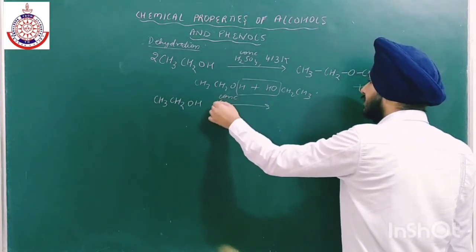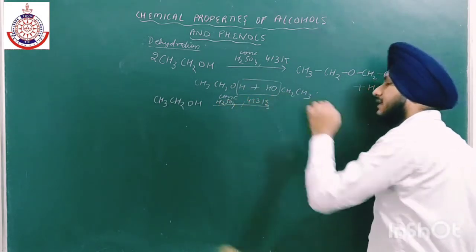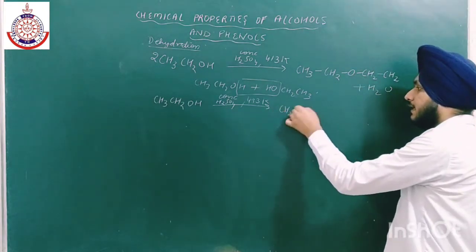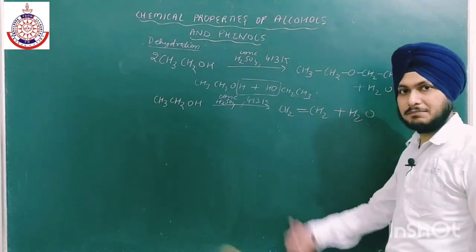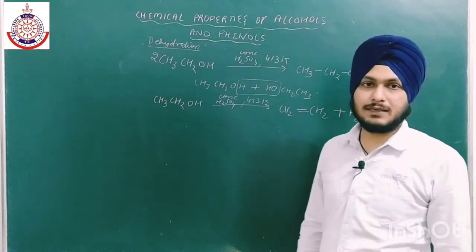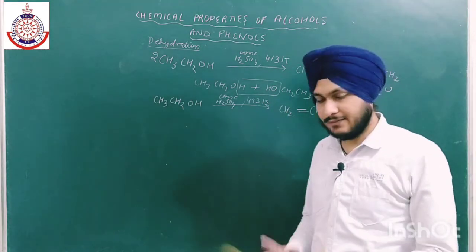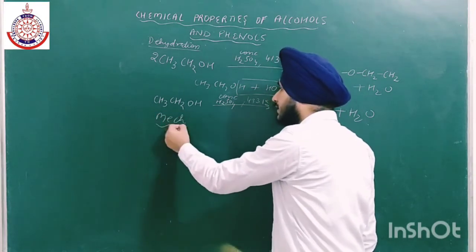Concentrated H2SO4 at 433 Kelvin. Just increase the temperature by 20 Kelvin and the product will be different: alkene plus water. So this is also dehydration, but the product is different. Now, what is the mechanism? The mechanism for conversion of alcohol into alkene is in our syllabus, so we have to do the mechanism also.